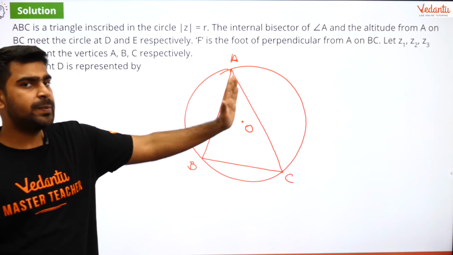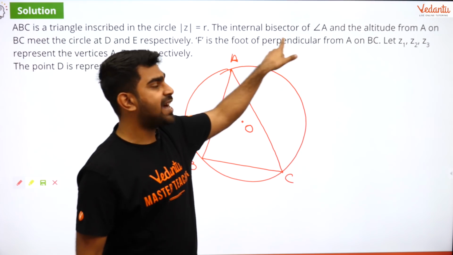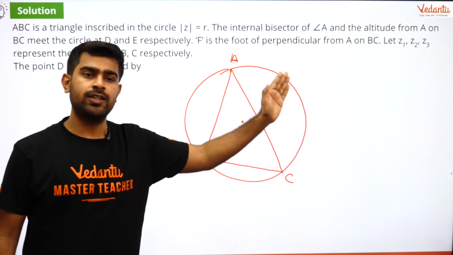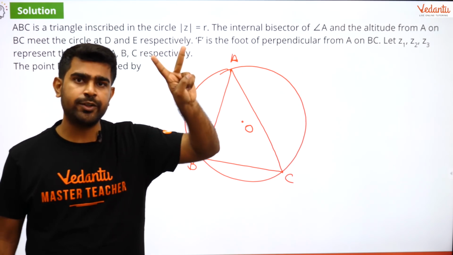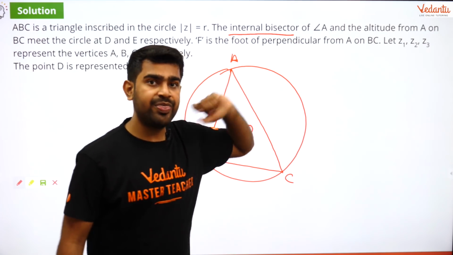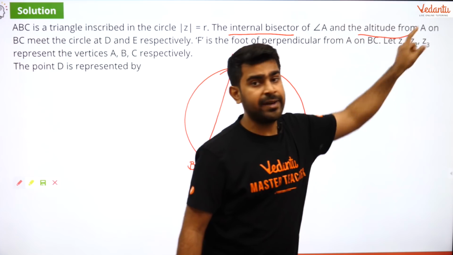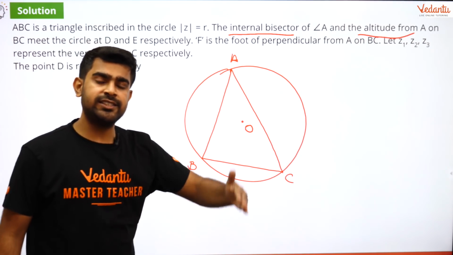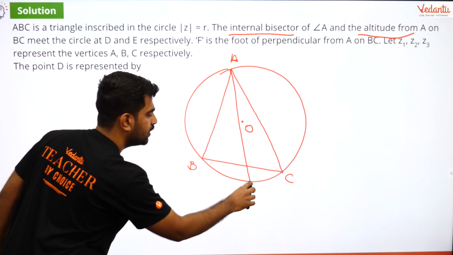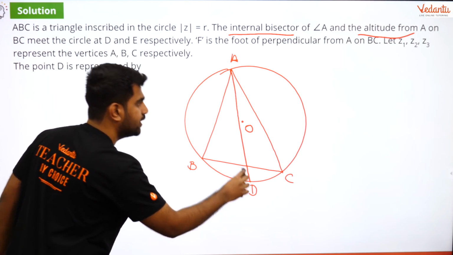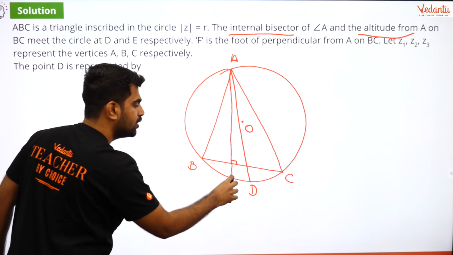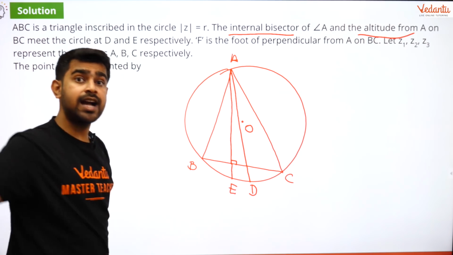Now moving on to the second piece of information. The internal bisector of angle A and the altitude from A on BC. There are 2 things being drawn. Read it very carefully. You have internal angle bisector being drawn, and then you have the altitude from A also being drawn towards the side BC. So let us draw both of them. So let me say this is my angle bisector AD, and let us say this is my perpendicular, that is altitude, and they meet the circle at D and E.